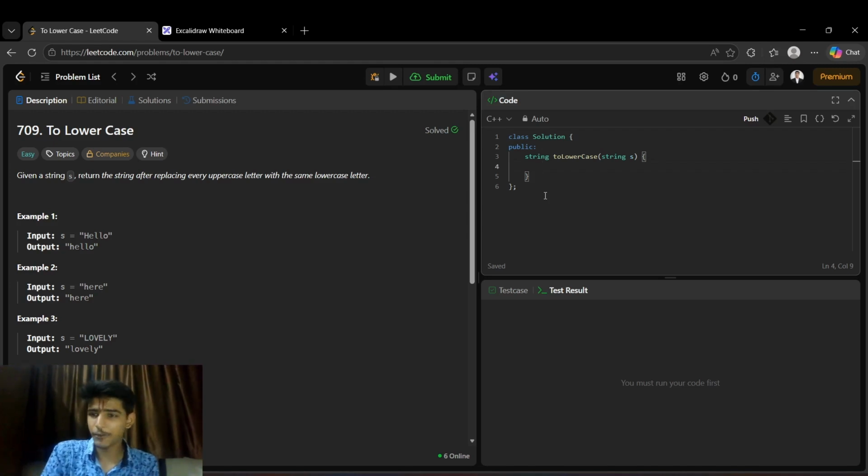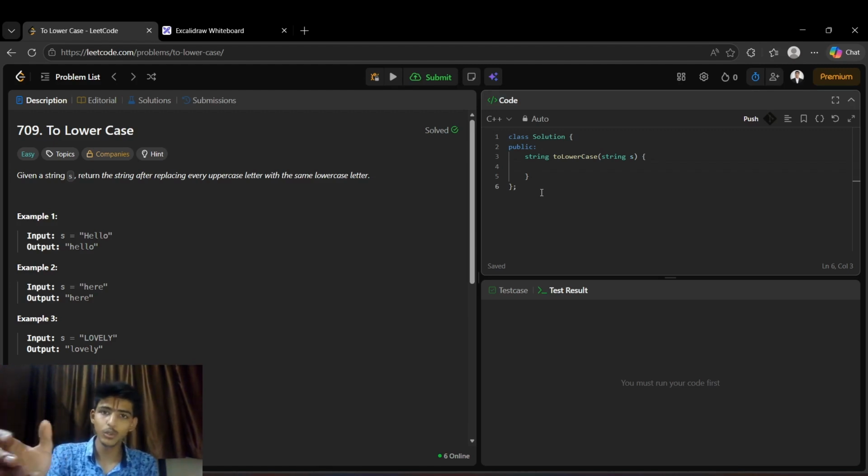The straightforward approach is that we iterate from the start character to the end character of the string, and if we get a character which is between capital A and capital Z, that is, if the character we are on is in the uppercase range, then and only then we convert it to lowercase. For converting to lowercase, we have two common approaches.